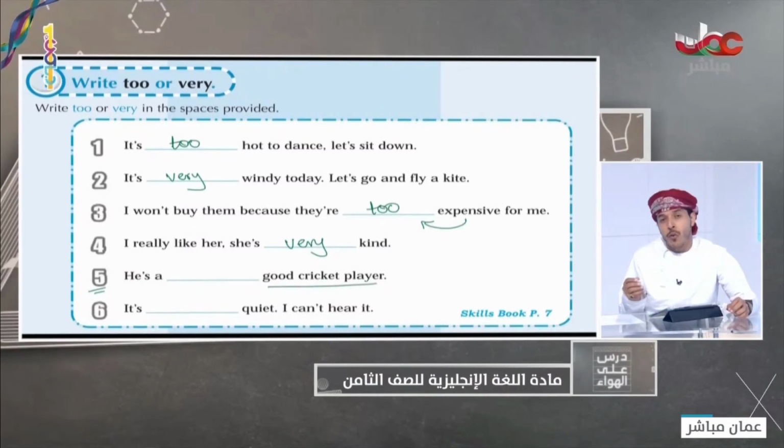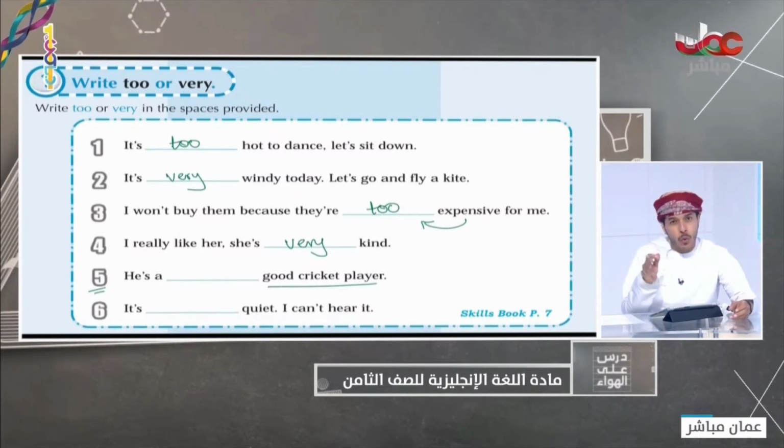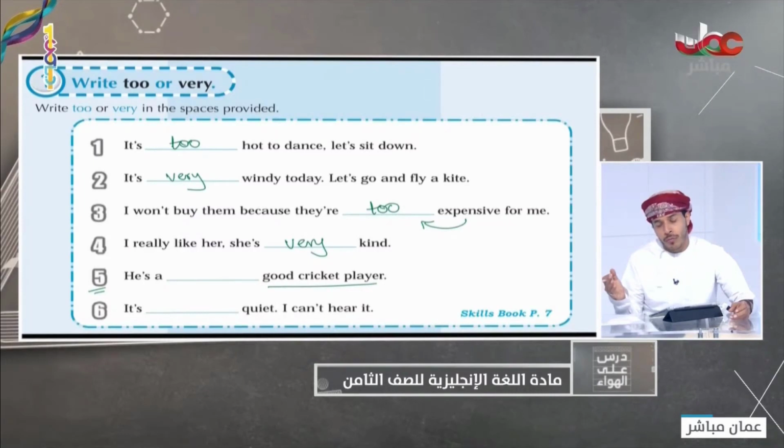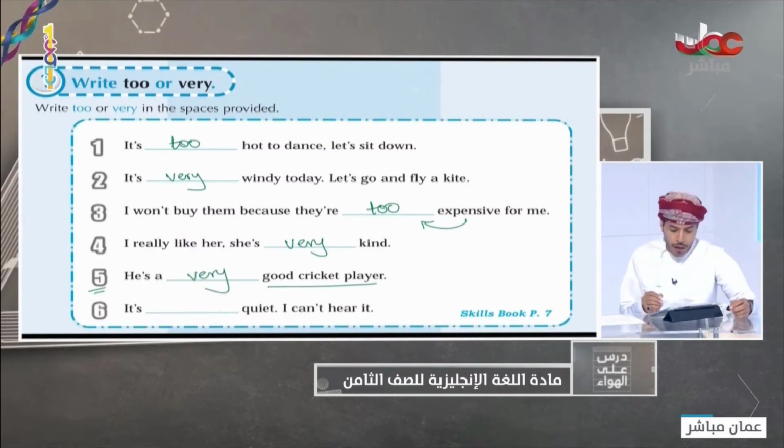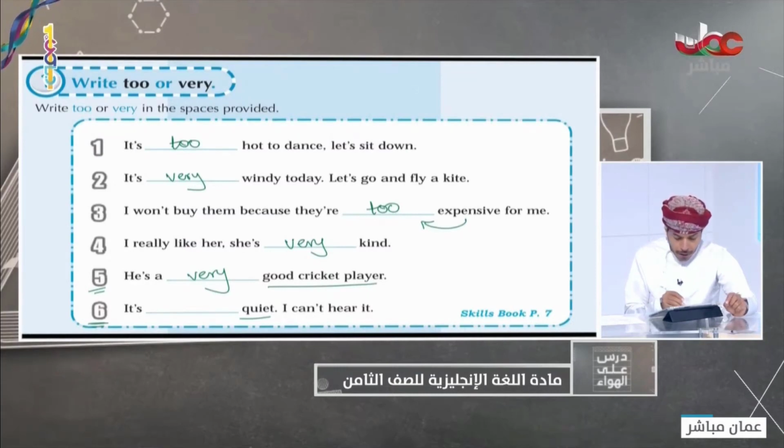Of course, too is used for negative. I cannot say that he is a too good. He is a very good. He is a very good cricket player. Look at number 6. It is very or too quiet.